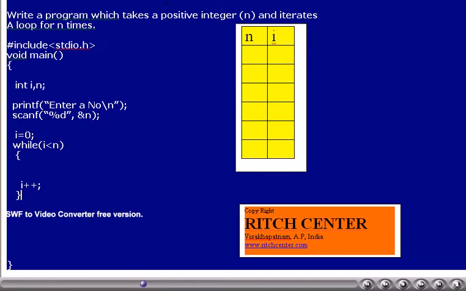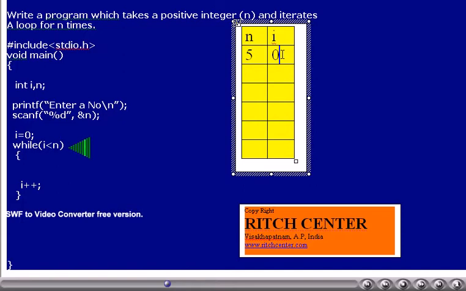Now we try to simulate how this while loop works with dummy values of n and I. So we prepare a table which indicates how the loop control variables' values will be changing, such that finally the loop behavior becomes the expected one. That is, it will be running exactly n times. I assume that the user has entered n value as 5. The initial value of I is 0.